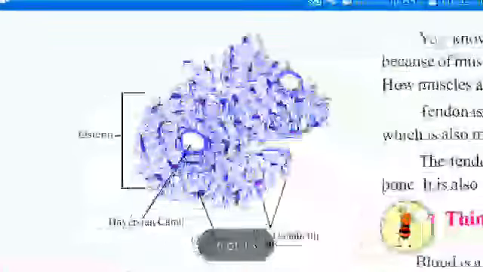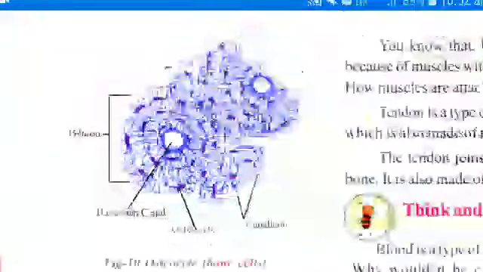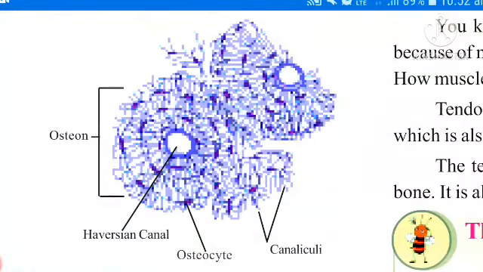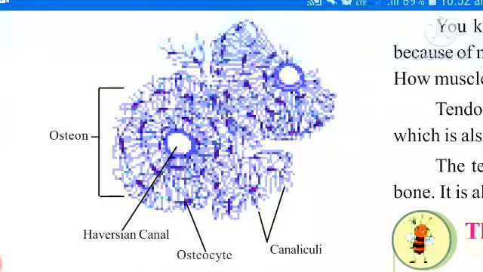Once observe this picture. See how bone cells are there. If you observe the middle of the bone, these cells appear. If you take one unit, that is called as osteon.